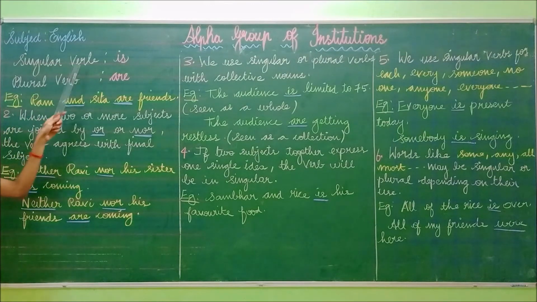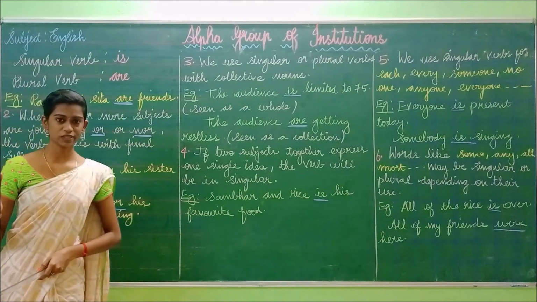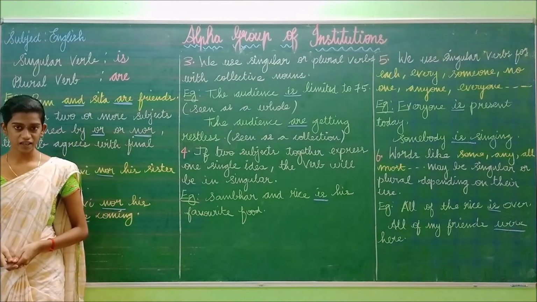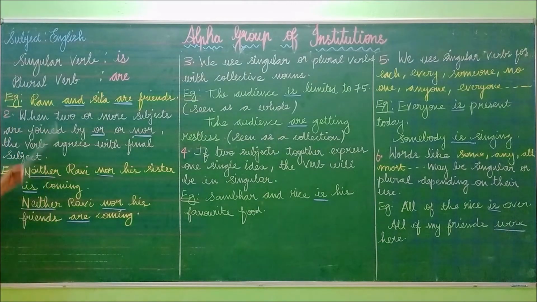So the singular verb is "is" and the plural verb is "are." So in a sentence, if there are two subjects and if the word "and" comes, what do you have to use? You have to use the plural verb. Okay, so the plural verb is "are." So this is the first one, and we are going to see the second one.